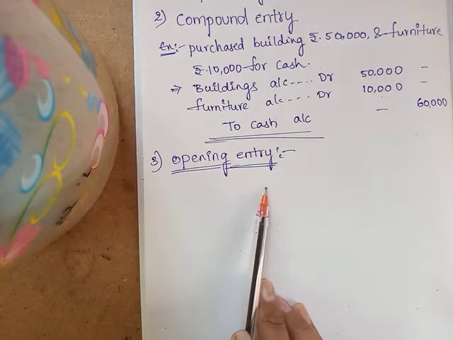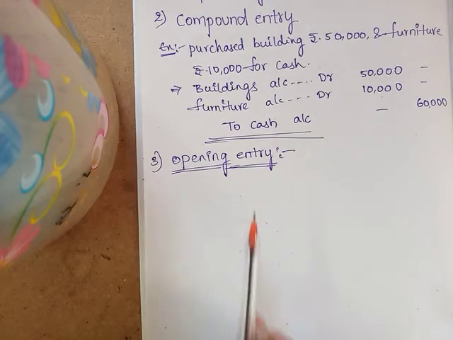In this entry, all assets are debited and all liabilities are credited. If the total of the debit side is more than the credit side, the difference is known as the capital, and the amount is credited to the capital reserve account. Next, if the total of the credit is more than the total of the debit, the difference will be debited in goodwill account.